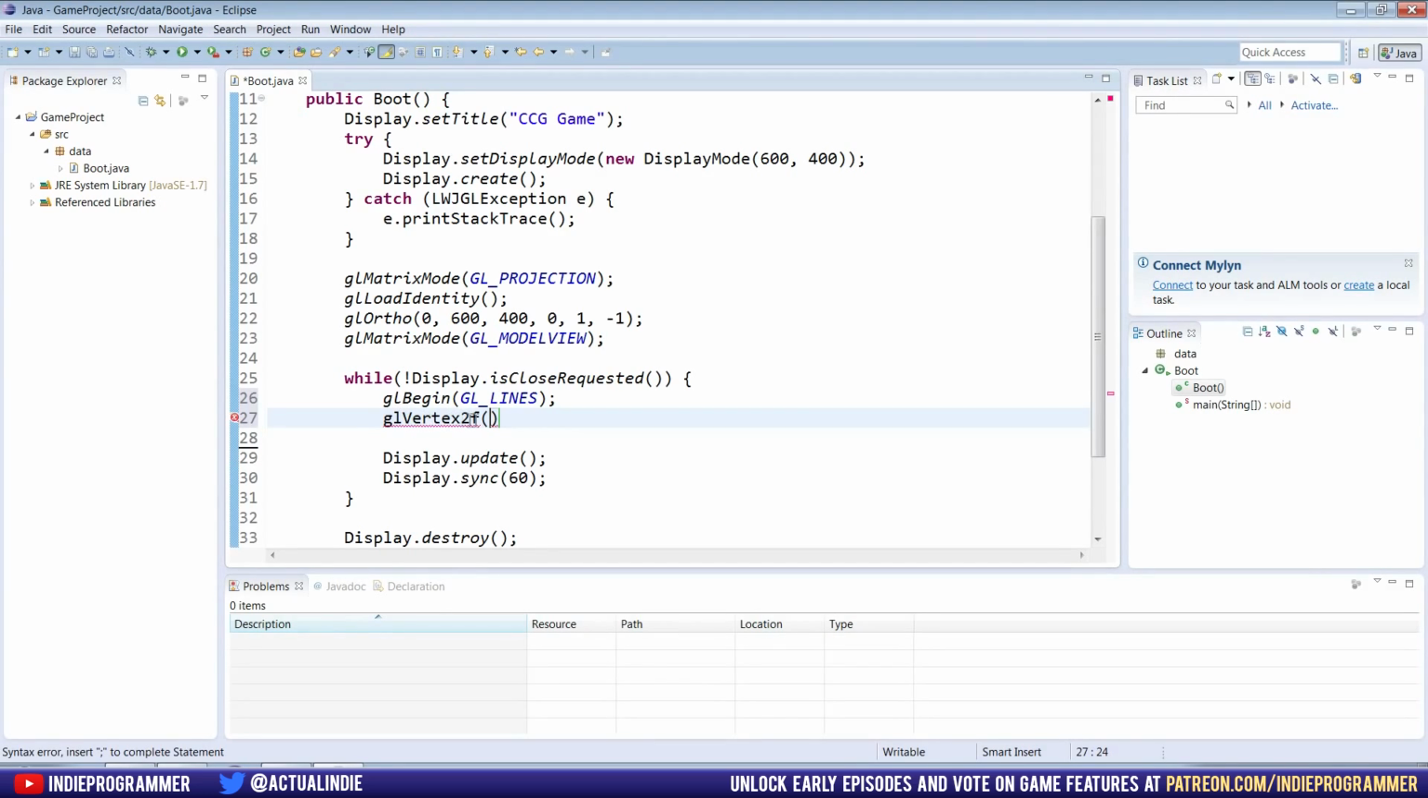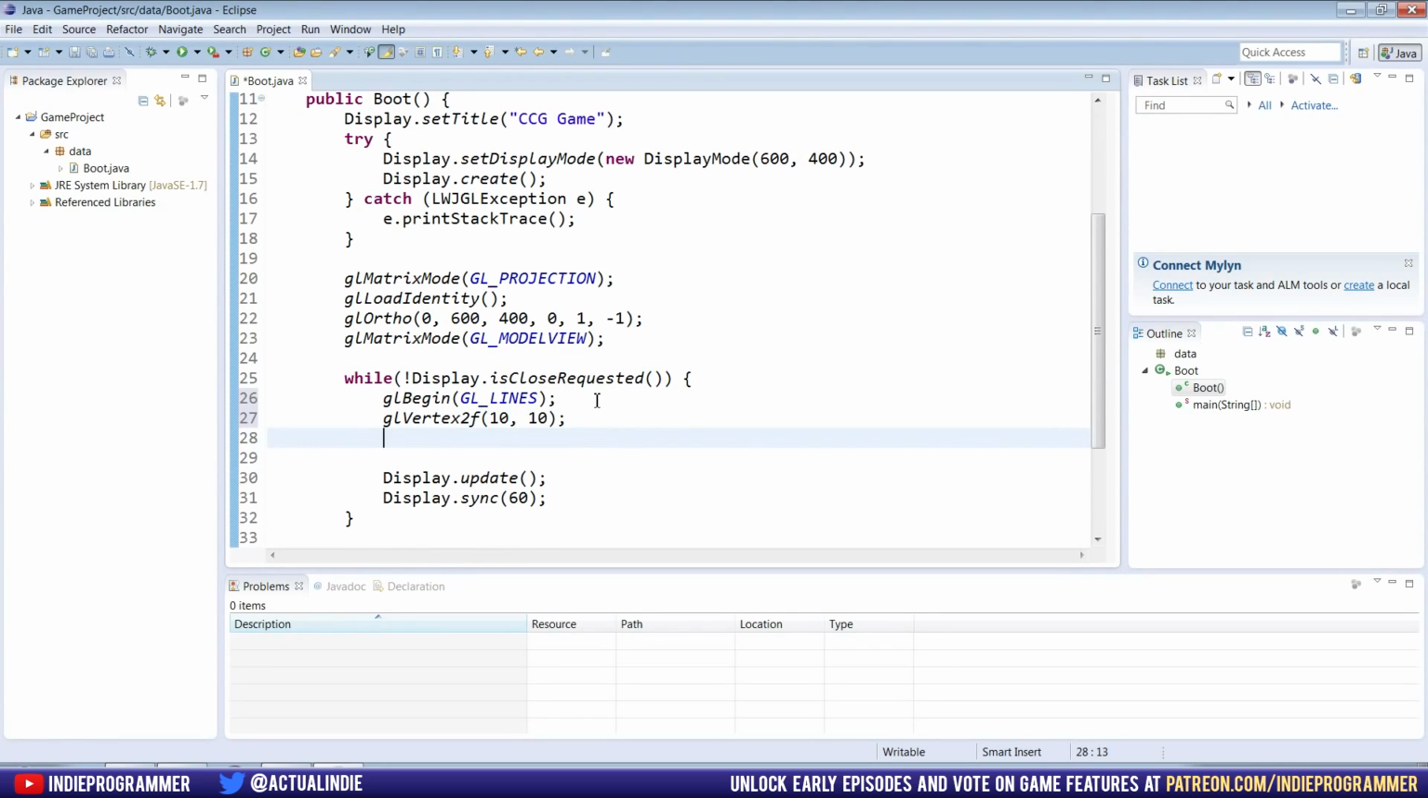And so glVertex2f means we're going to give it two floats. You could also do 2i for two integers, but I like floats. And we'll start it at 10, 10. And we'll do the ending point, which is the other vertex, at 100, 100. And then we need to end. We're going to say we're done drawing the line.